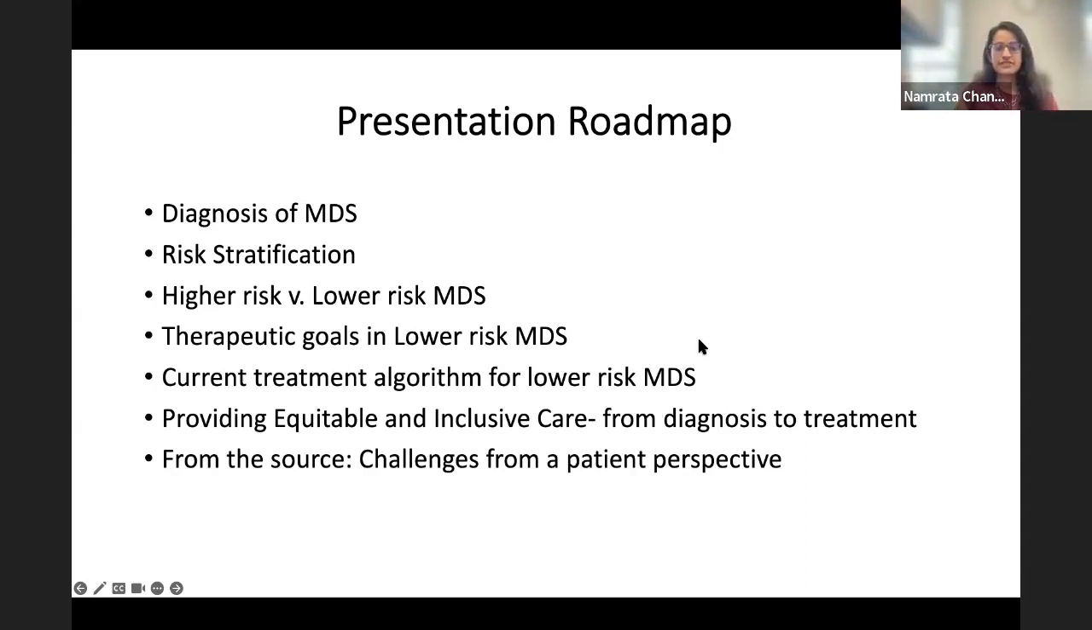followed by risk stratification and how we differentiate between higher risk and lower risk MDS, as this makes a difference in terms of what type of therapies we're offering. Following that, we'll talk about the therapeutic goals that are particular to lower risk MDS and the current treatment algorithm for these patients. Finally, we'll focus a little bit more on providing equitable and inclusive care and what that means, particularly in this population, from diagnosis to treatment, and identify some of the challenges from a patient perspective or a provider perspective as well.